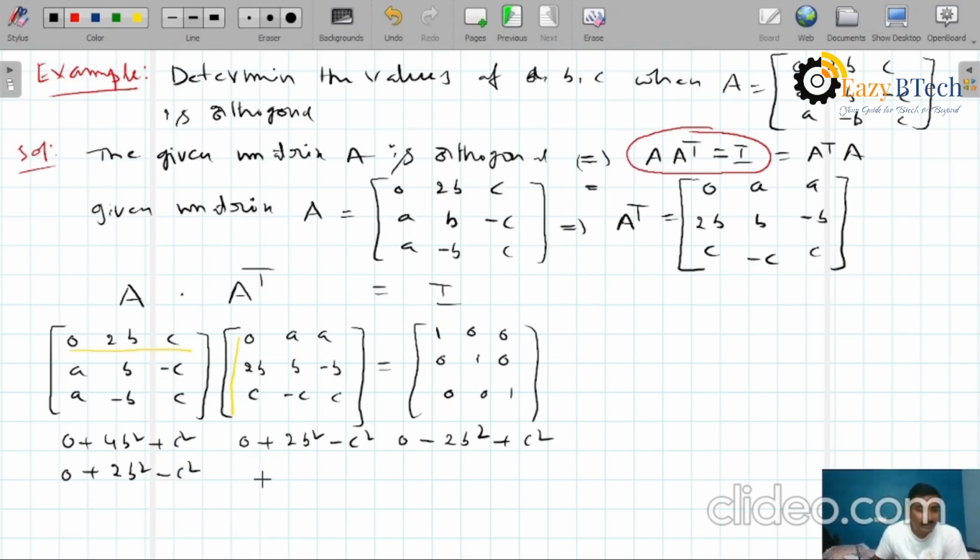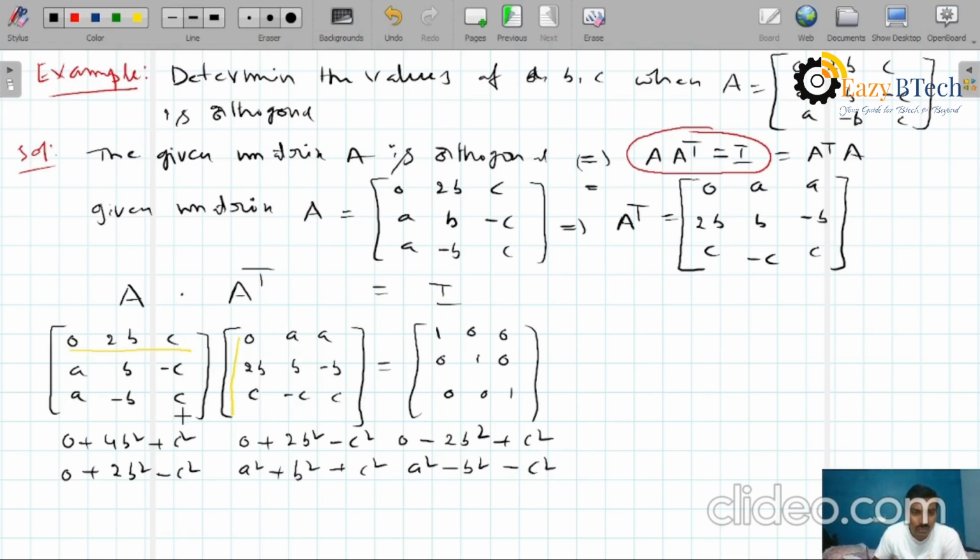Now the second row into second column: A into A, A square, plus B into B, B square, plus minus C into minus C, C square. Now the second row into the last column: A into A, A square, and B into minus B, minus B square, and minus C into plus C, minus C square.